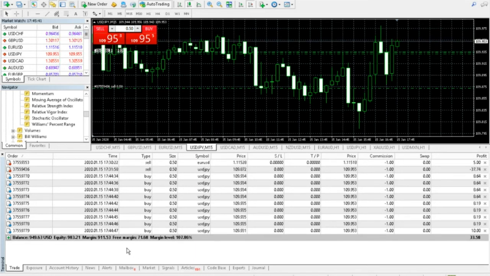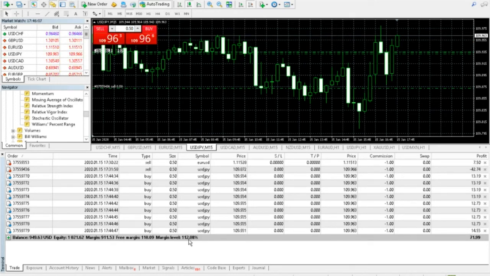So you can also see here that if we take the equity divided by the margin, that gives us close to 1 because these two numbers are almost equal to each other. It gives us about 1.1. And then you multiply that by 100%, that gives you the margin level, which is currently at 109%.